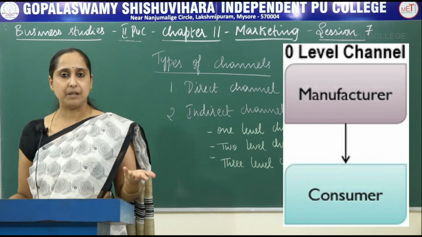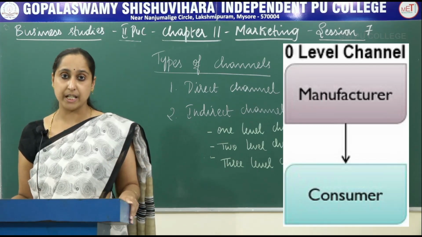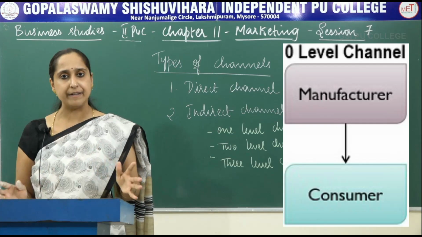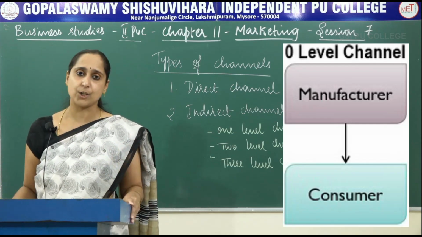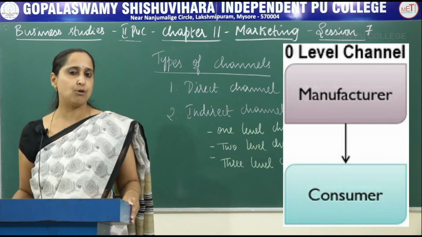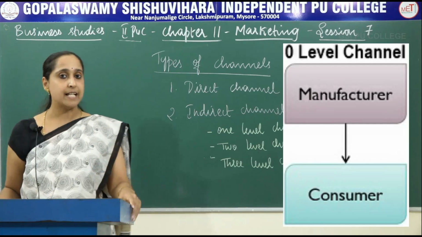See, for example, McDonald's or Bata, it's a shoe company. So they usually open a retail store in a particular location and they directly sell their products to the ultimate customers. So they usually don't go through any intermediaries. That we call it as direct channel, that is zero level.